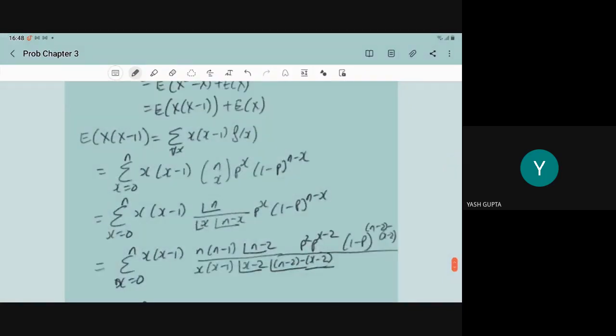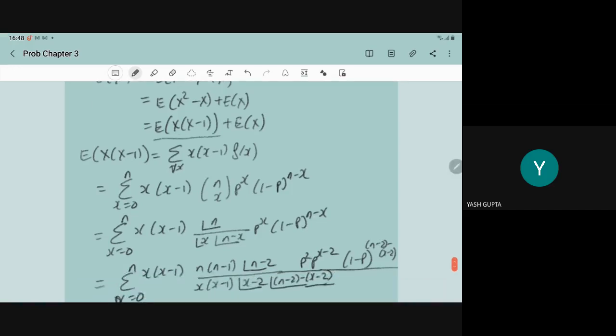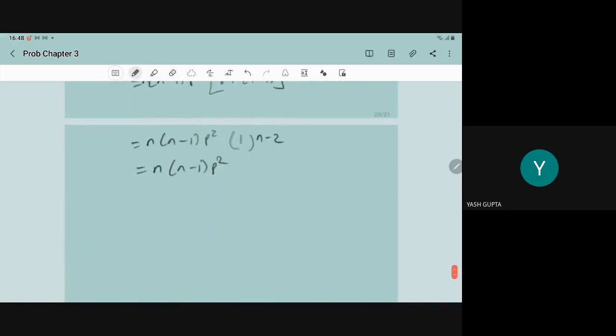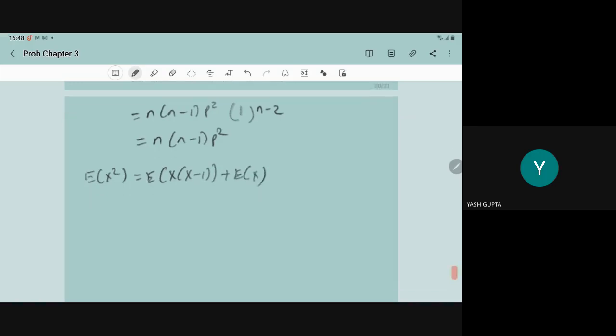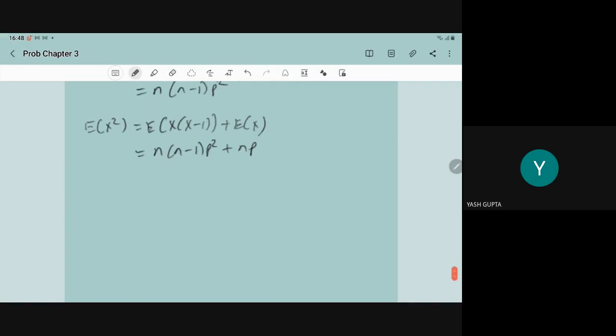So this is the E of x into x minus 1. But for the variance you require the E of x square. So E of x square is what? E of x into x minus 1 plus E of x. So E of x we have already computed. So from here E of x square is E of x into x minus 1 plus E of x, that is n into n minus 1 p square plus np. So now this is the value of E of x square.